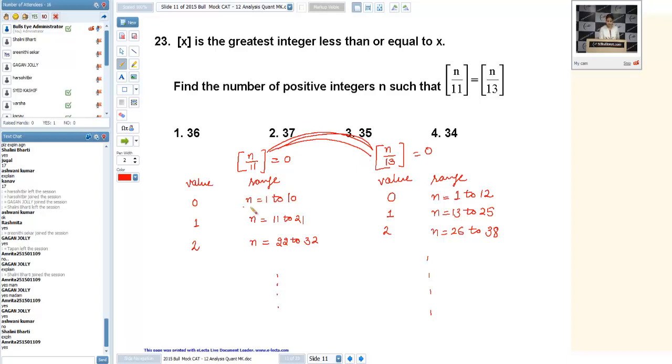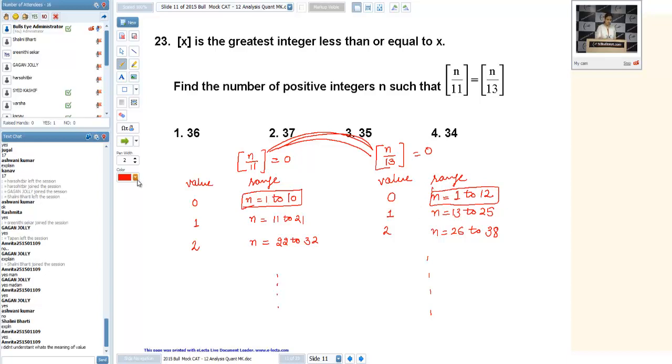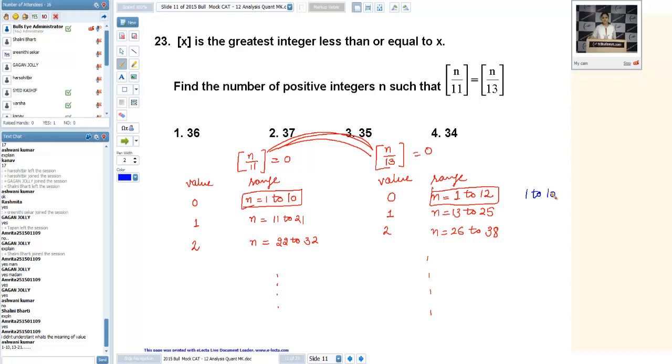Now the very first thing, I can take n ranging from 1 to 10 and the other says n is ranging from 1 to 12. I'm taking the intersection part, which will give you 1 to 10. I can take any value from 1 to 10. Both expressions will give you 0 and they both are equal. Then we can take 13 to 21. Exactly, Ashwini.